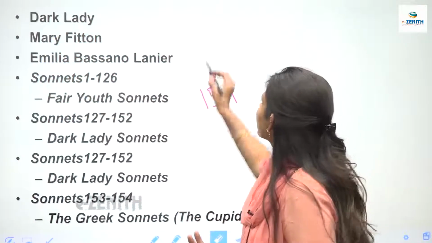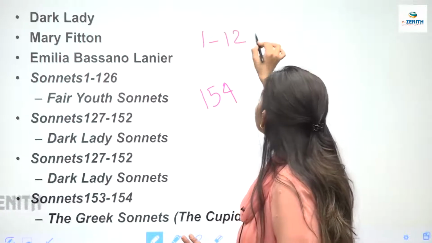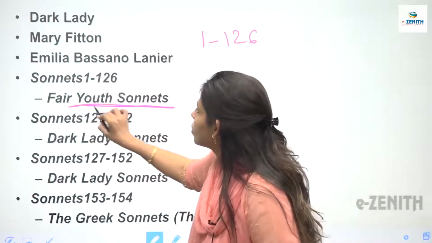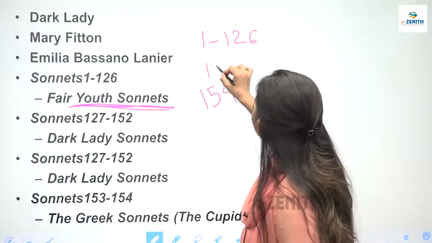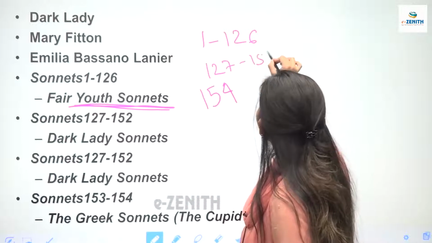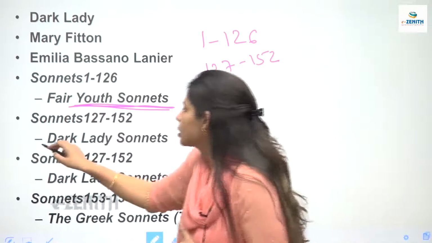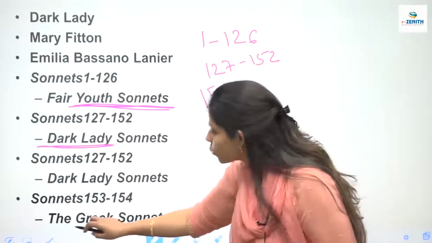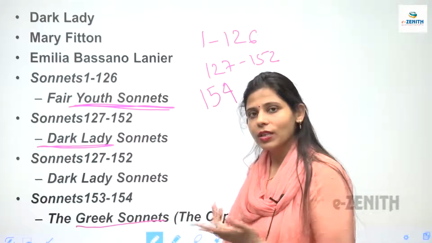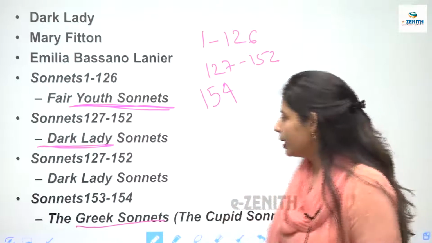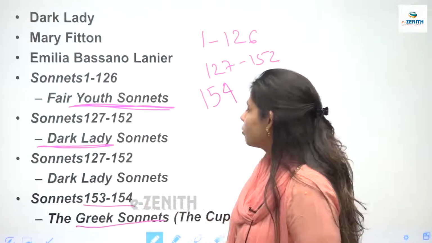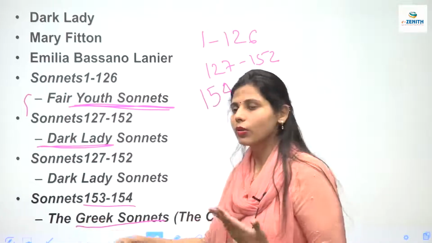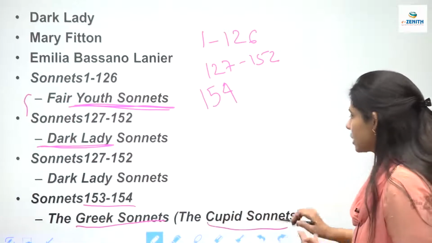Out of which 1 to 126 sonnets are known as youth sonnets. The next 127 to 152 are known as the dark lady sonnets. And the last two, I've already told you, the Greek sonnets are published in the work known as the Passionate Pilgrims that we have already done. So that are 153 and 154 sonnets. These sonnets are important. These are also known as the twin or the couplet sonnets, the Cupid sonnets.